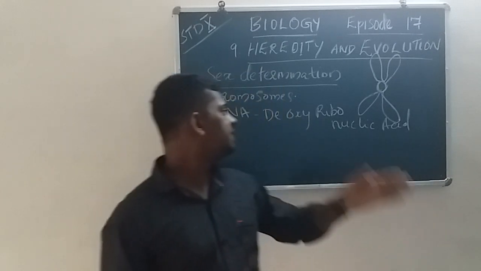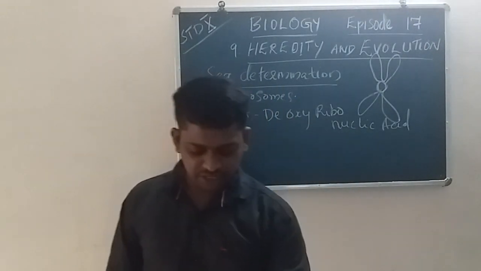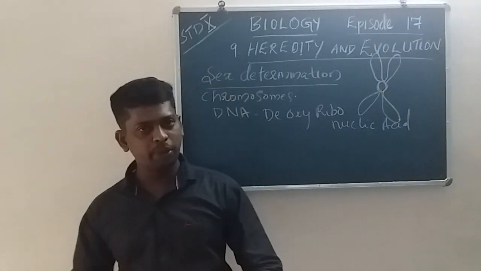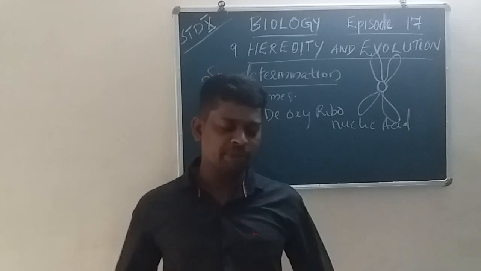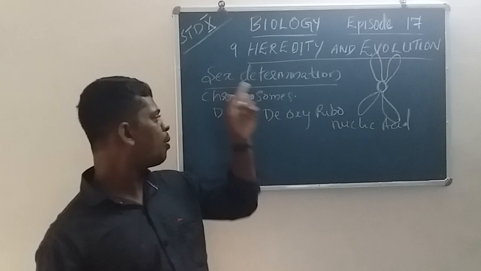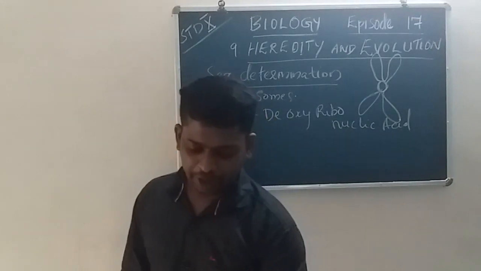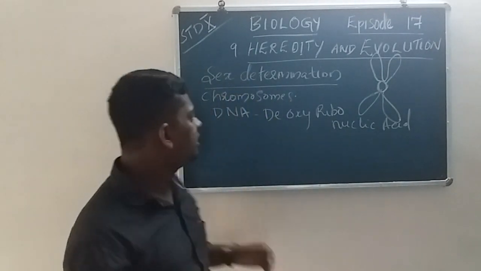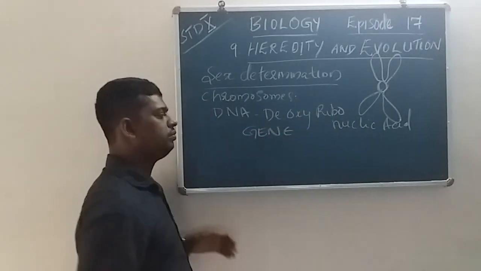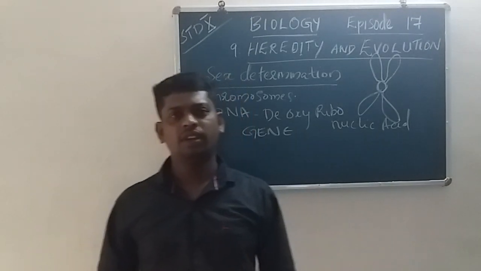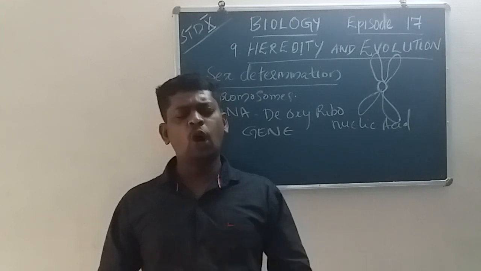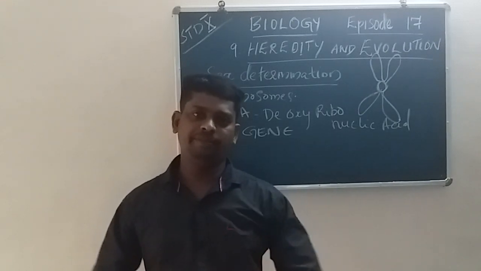Okay, this is the second point: we are studying sex determination in human beings. Firstly, we are knowing about some words. The first one is the chromosome, the second one is the DNA, and the third one is the gene. This is the smallest particle.